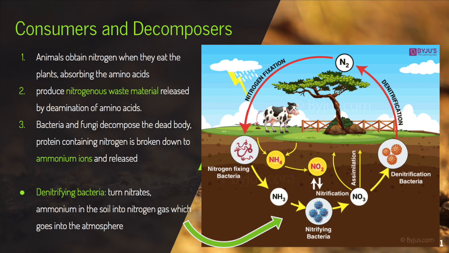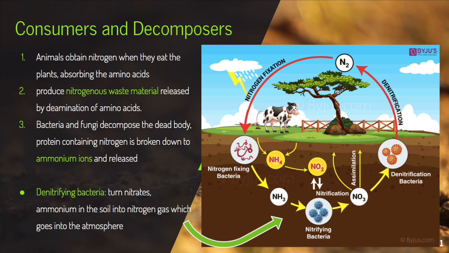The cycle also involves consumers and decomposers. Animals obtain nitrogen when they eat the plants. They absorb the amino acids which are used for protein synthesis. However, they cannot store the excess protein, so they produce nitrogenous waste material released by the deamination of amino acids.